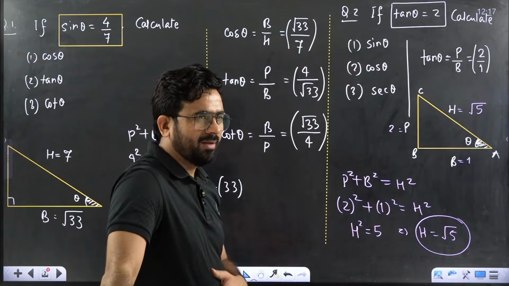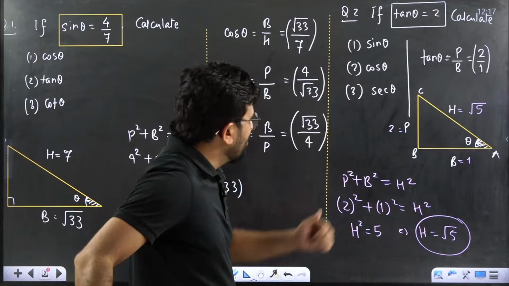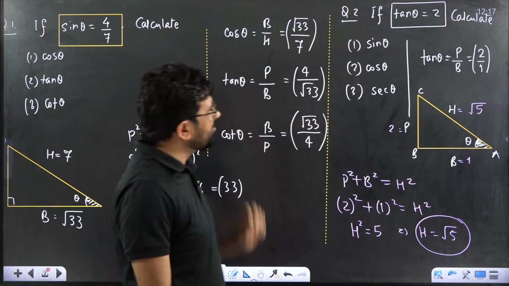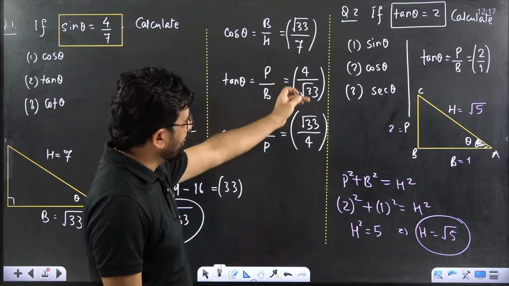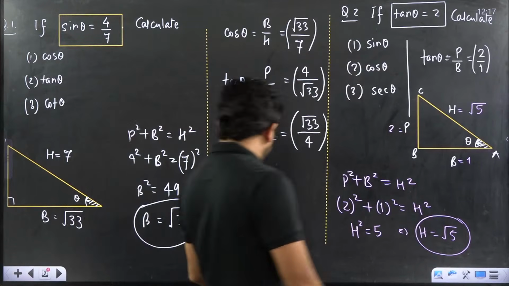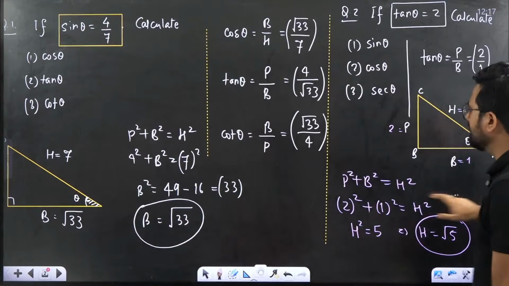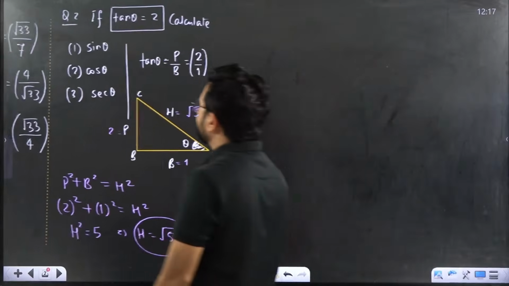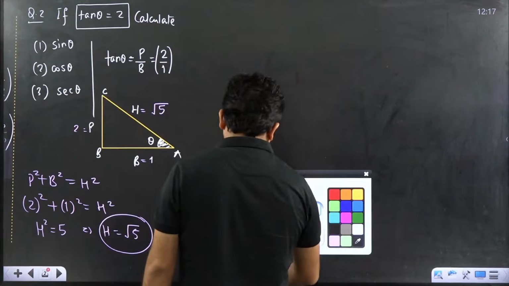Thank you, Sayyid Abdullah. Okay, this is root 5. Now the question is very simple. We have to calculate sin theta, cos theta, sec theta. Everyone try and tell me the value. What will be the answer? Please try and get the answer.